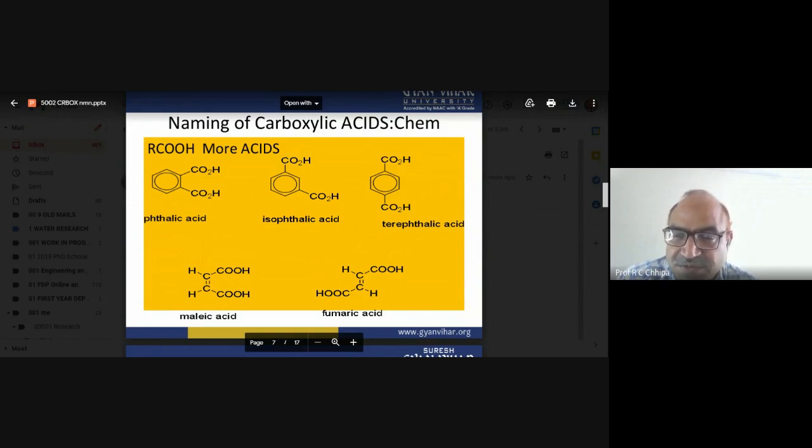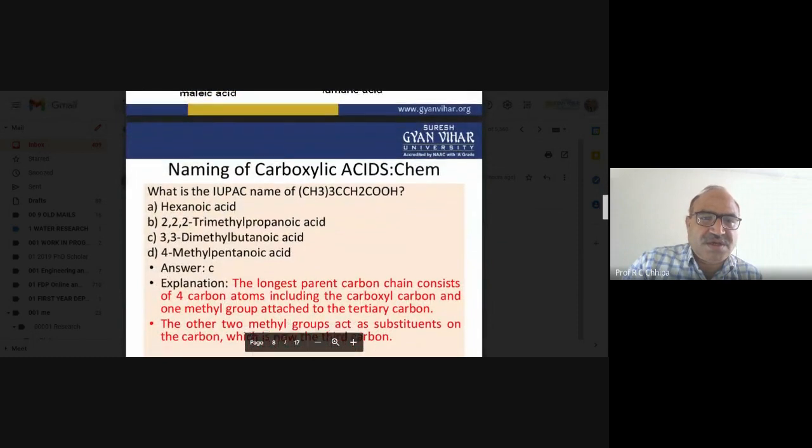However, unsaturation in the carboxylic group was there, carbon double bond oxygen, and saturation with the OH group. But here, instead of a carbon single bond carbon, we have a carbon double bond carbon. So here two geometrical isomers are there, maleic acid and then fumaric acid. Maleic and fumaric acid are both geometrical isomers, so that is also relevant to the nomenclature of carboxylic acids.